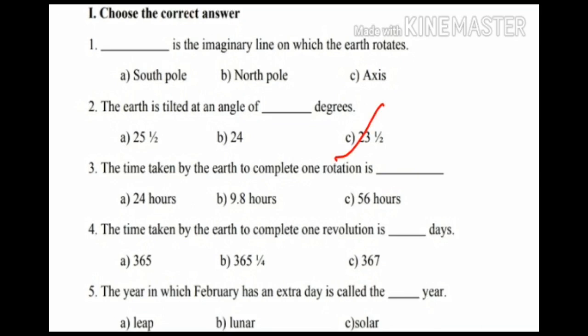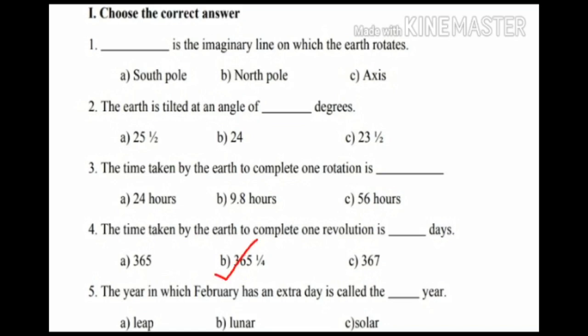Second question, the earth is tilted at an angle of dash degrees. Answer is 23.5 degrees. Third question, the time taken by the earth to complete one rotation is dash. Answer is 24 hours. Fourth question, the time taken by the earth to complete one revolution is dash days.